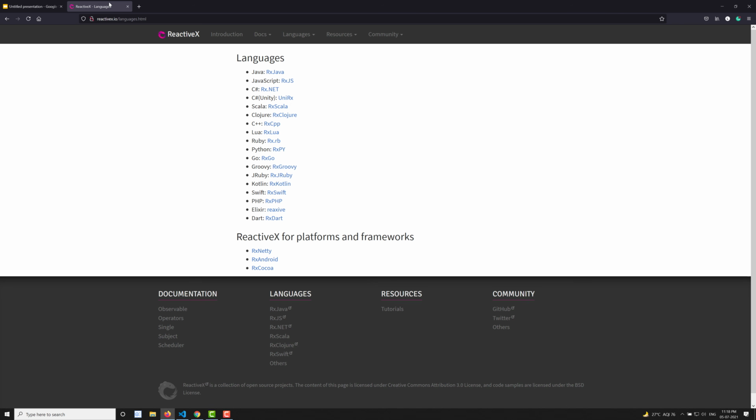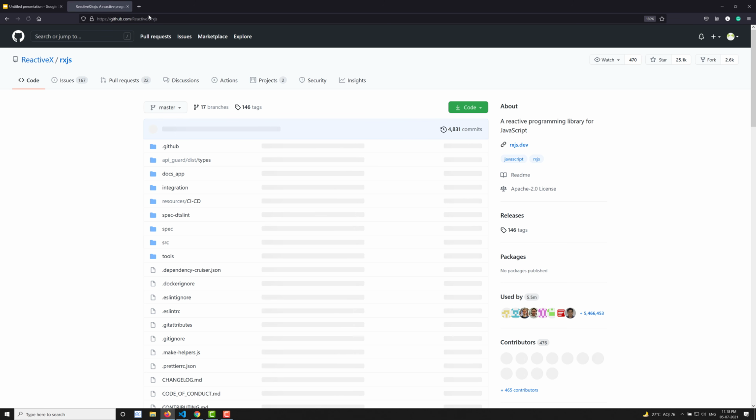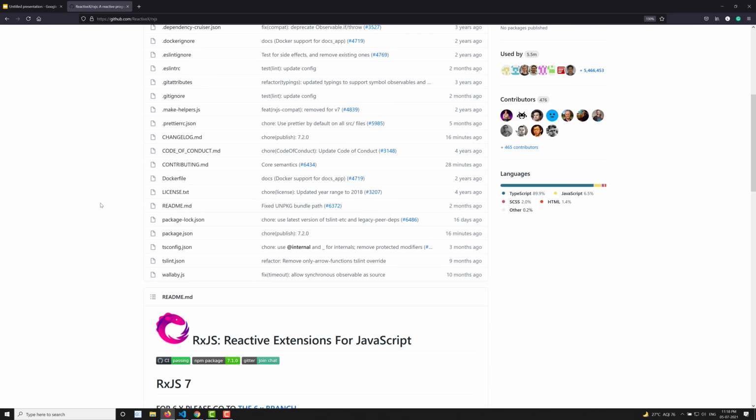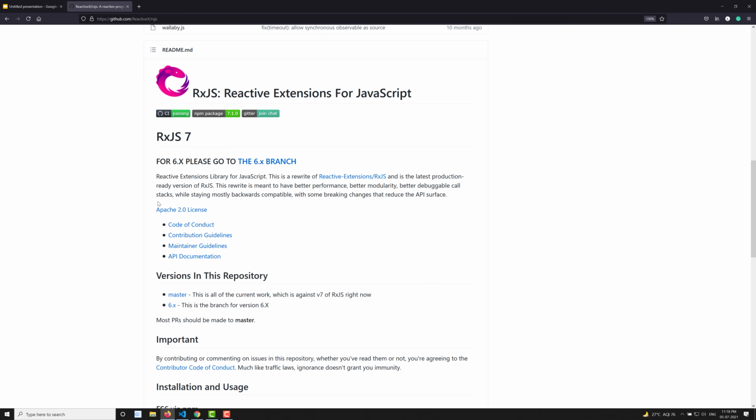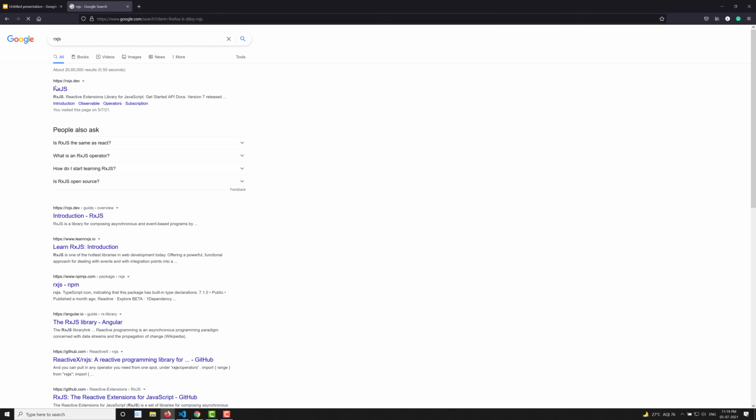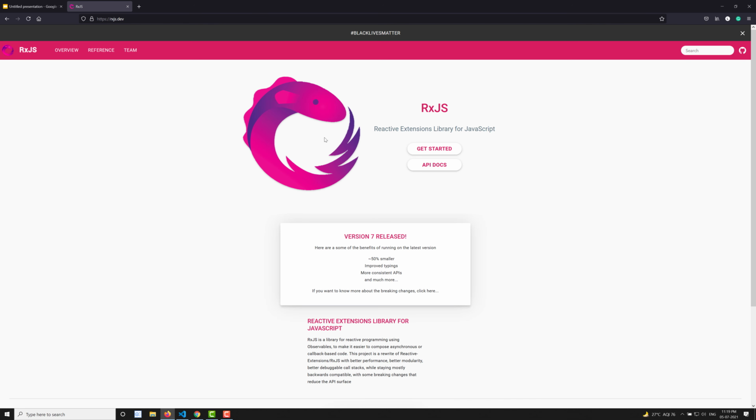So why do we need to use RxJS? If you search directly for RxJS, this is the home page for RxJS. This is the ReactiveX for JavaScript implementation. You need to understand that. The version currently released is version number 7.